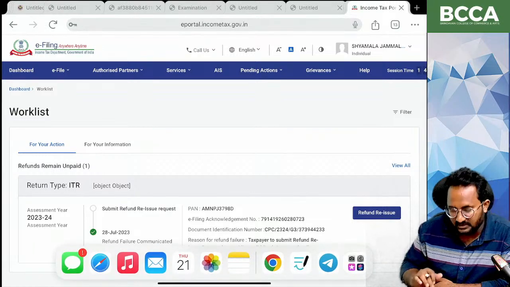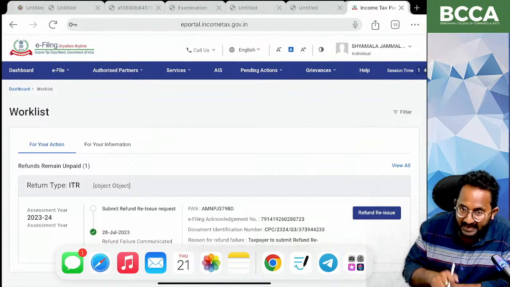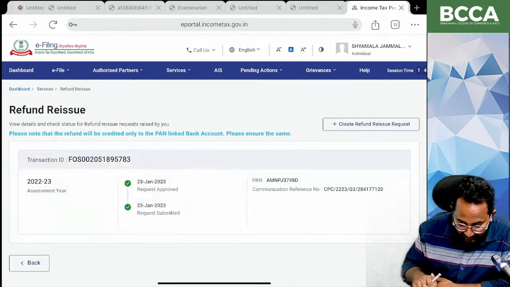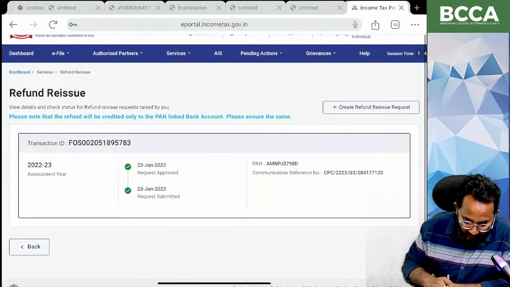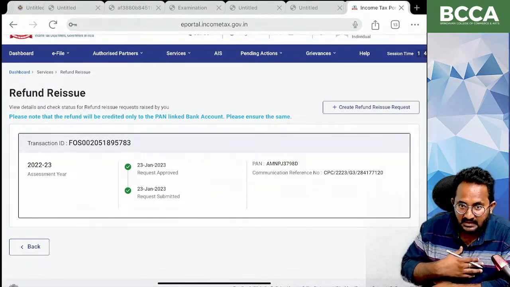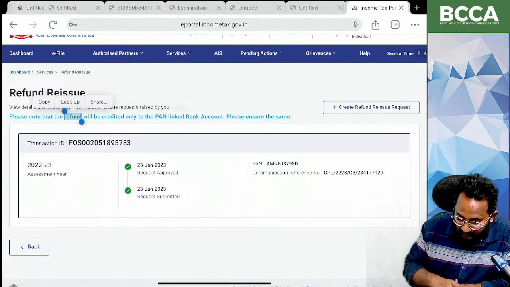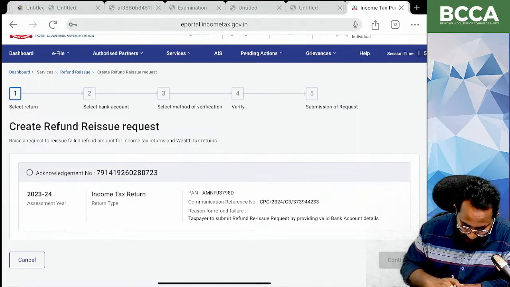In this situation, the refund was issued by the department but not credited to the bank account. That's why by clicking this option, I can make a refund reissue request. I can make the refund reissue request because her bank account is not linked with her PAN number, so that's why the refund is not credited. I can create that refund reissue request here itself.